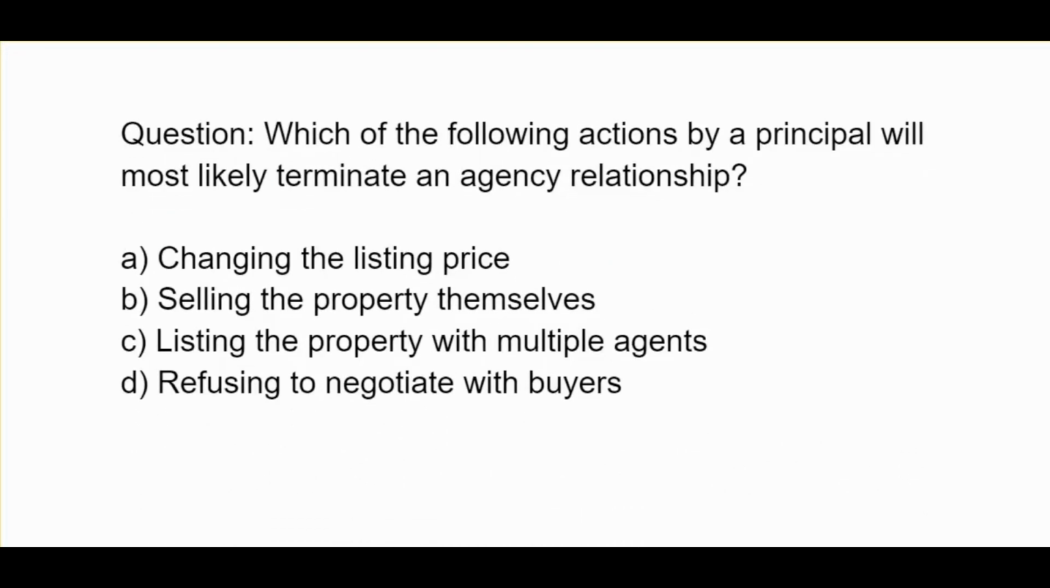Which of the following actions by a principal will most likely terminate an agency relationship? A, changing the listing price. B, selling the property themselves. C, listing the property with multiple agents. D, refusing to negotiate with buyers.